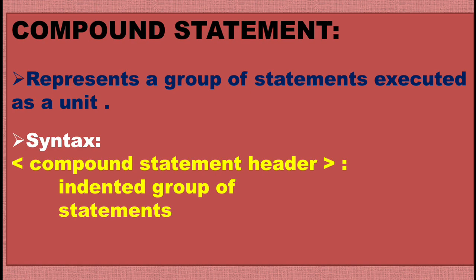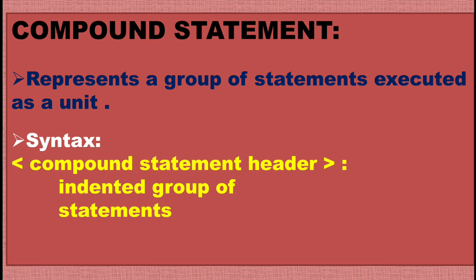Then the third category of statement is compound statement. Compound statement represents a group of statements executed as a unit. So here you will be having a collection of statements which will be executed as a single unit. The syntax to write such a statement is, you can see compound statement header and then a colon.